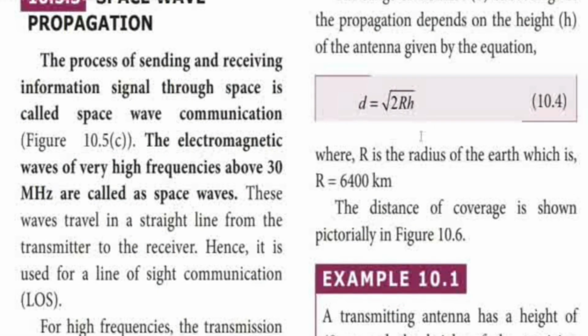For space wave propagation, what is the distance covered? We can calculate it from the formula D equals root of 2RH. You studied this last year in 11th standard, in the 5th lesson. In D equals root of 2RH, R is the radius of the Earth, which you know is 6,400 kilometers, H is the height of the antenna, and D is the distance. So using the formula, you can find the distance covered by space wave propagation.